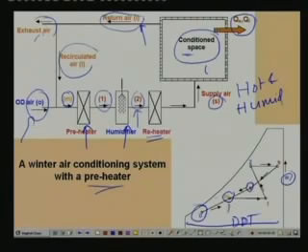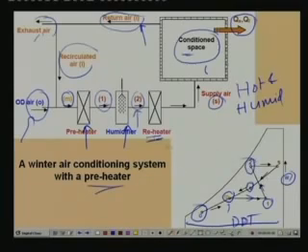At this condition it enters the preheater and is sensibly heated from Tm to T1. So M to 1 is what happens in the preheater. Then it enters the humidifier, where, as I have already mentioned, the humidity of the air is increased. It follows the process line 1 to 2, and this process path depends upon how the humidifier is constructed or how you are adding the moisture. Whatever it is, humidity increases in the humidifier from 1 to 2.